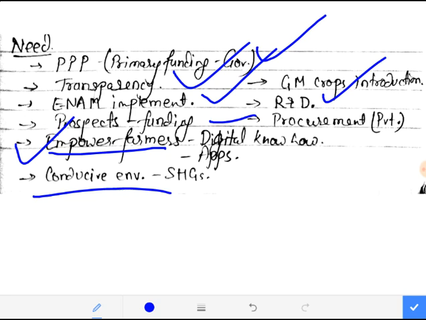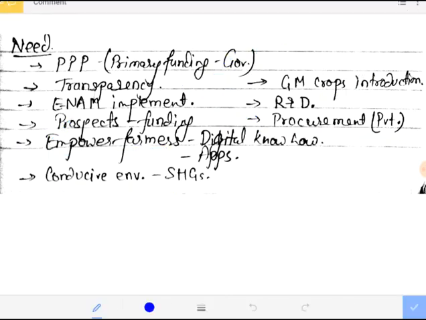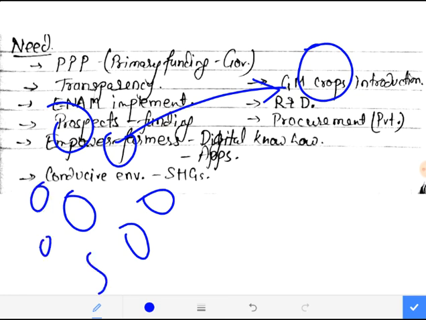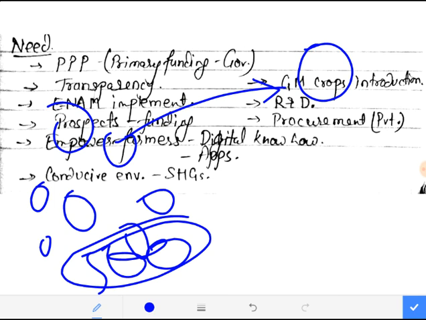Next, R&D must be increased by the government, and procurement must also, I mean, as of now the procurement is done by the government, right? So I personally believe that in the procurement sector also the private sector must come up, because nowadays what happens is, if I give an example, say 500 farmers have come, right?